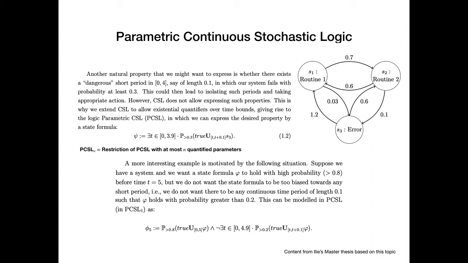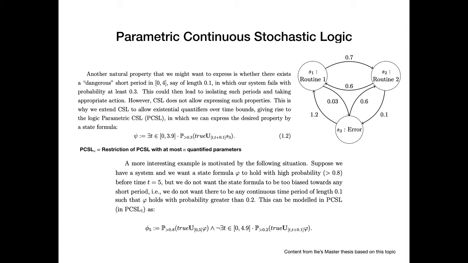And we might wonder if there exists a certain instantaneous moment between 0 and 4 seconds. We're wondering whether there is a moment of length 0.1 seconds which is most dangerous for us. So does there exist some interval, let's say 2.5 to 2.6, or 3.2 to 3.3, within which we can end up in an error state?